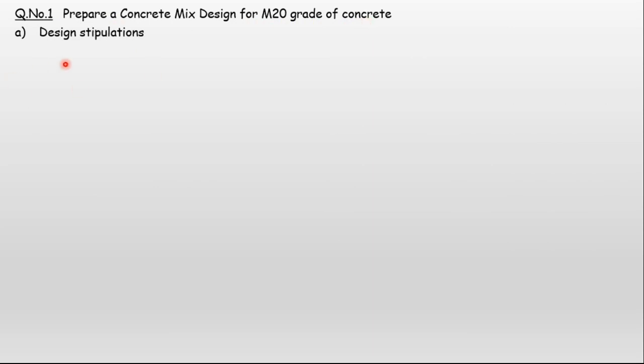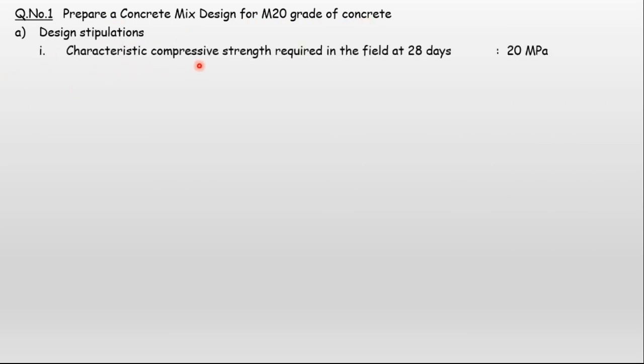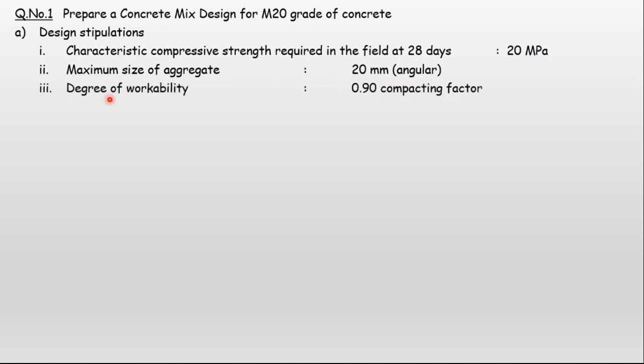So in this video, we prepare a concrete mix design for M20 grade of concrete, which has the following design stipulations. First, the characteristic compressive strength required in the field at 28 days is 20 megapascal, Newton per mm square. Maximum size of aggregate is 20 mm, angular in shape. Degree of workability is given as 0.9 compacting factor.